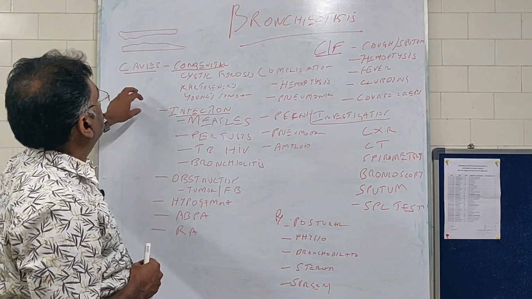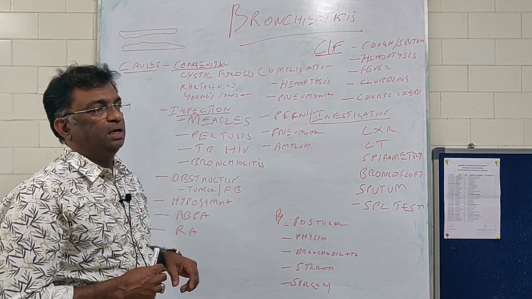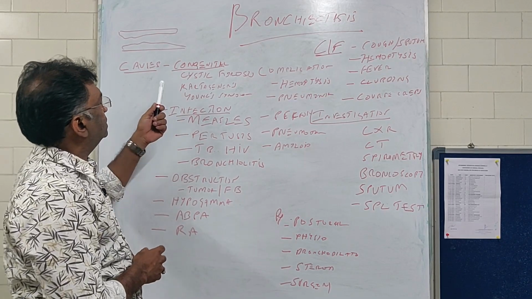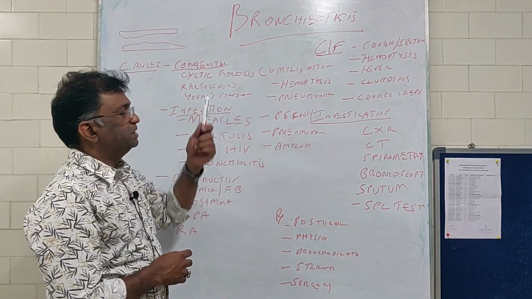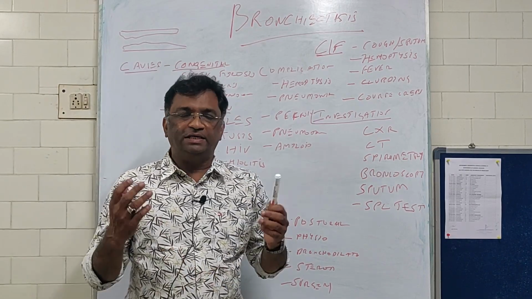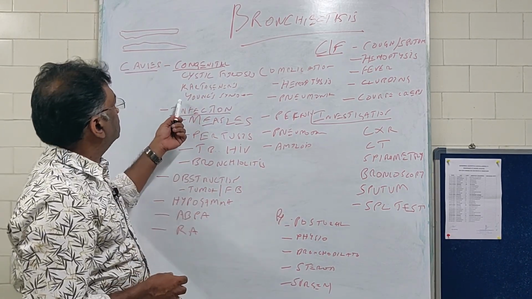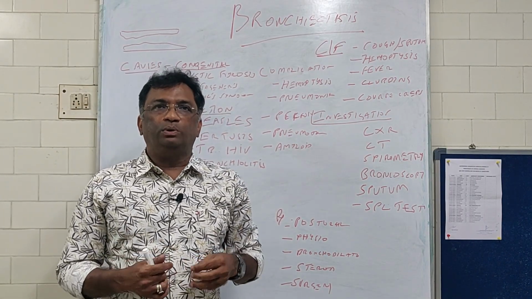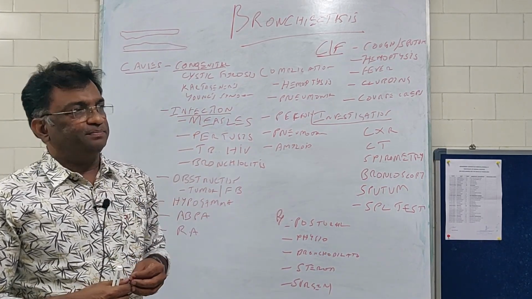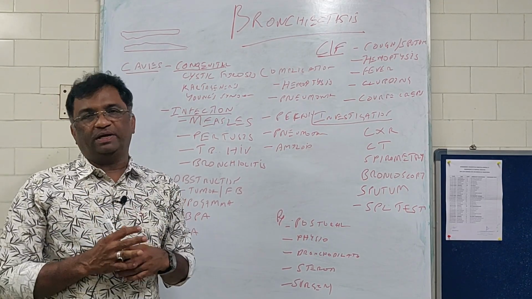Okay, so coming to causes, it can be congenital because of cystic fibrosis. It can be because of Kartagener's and Young syndrome. Kartagener's is where you have sinusitis, situs inversus, and bronchiectasis. Young syndrome is a condition in which we have mucociliary dyskinesia. Obviously, if the mucociliary apparatus is damaged, the defense mechanism will not work.